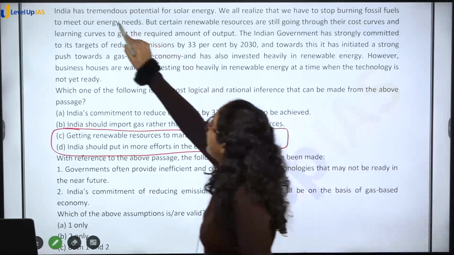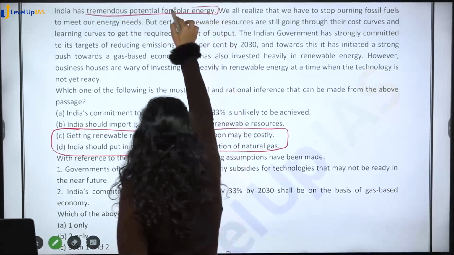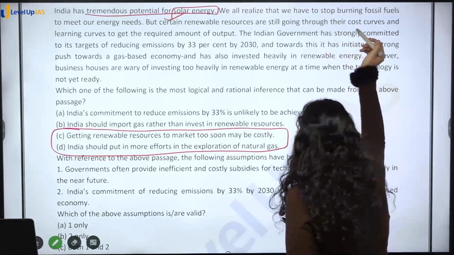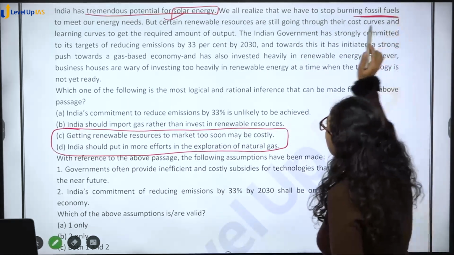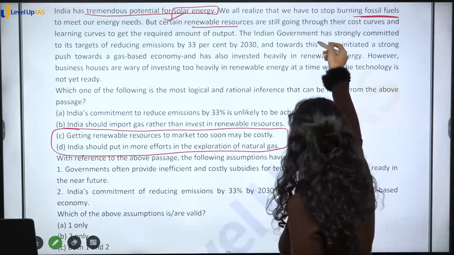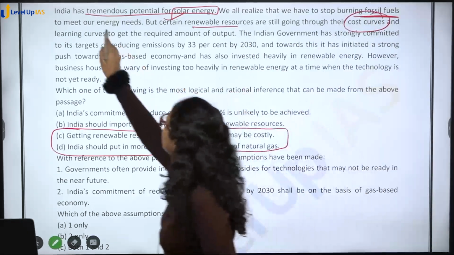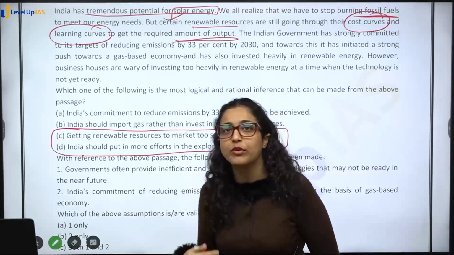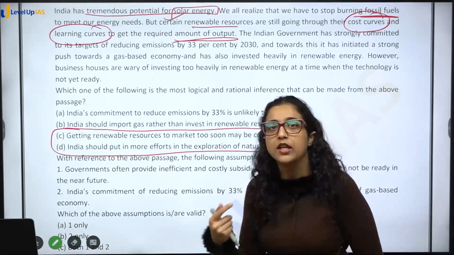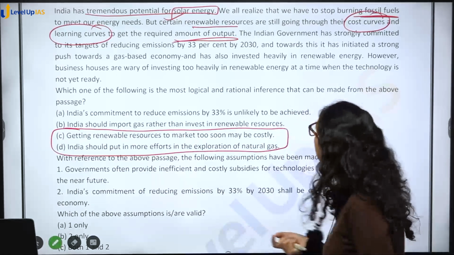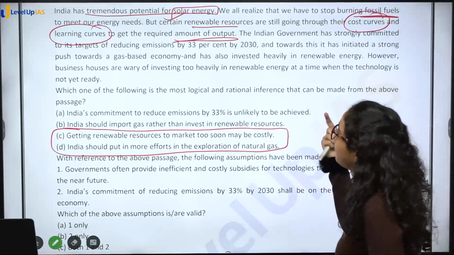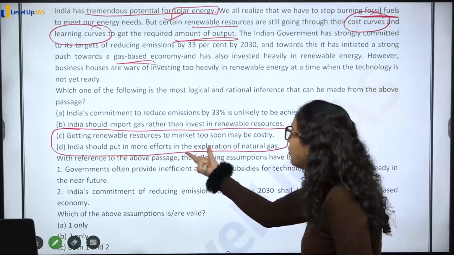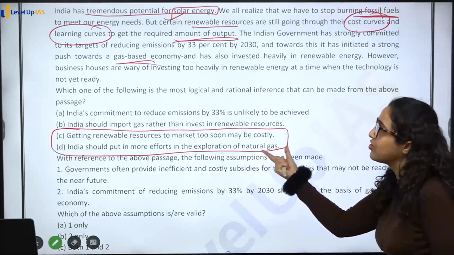See, India has tremendous potential for solar energy, renewable resource, right? We all realize that we have to stop burning fossil fuels, but certain renewable resources are still going through cost curve, learning curves to get required amount of output. तो अभी भी renewable resources जो है cost curve and learning curve से they are going through to get the required output. Indian government ने ये सब किया है, commit किया है gas based economy के लिए, सबके लिए. Although India should put in more efforts in the exploration of natural gas.